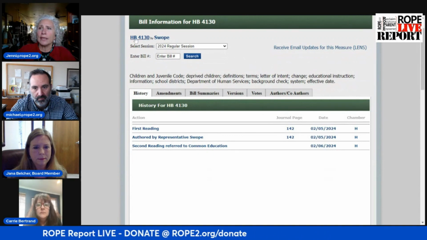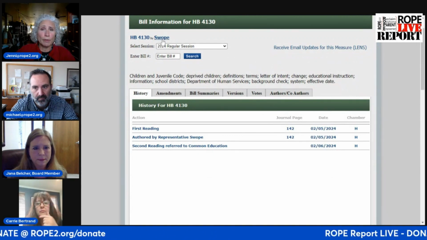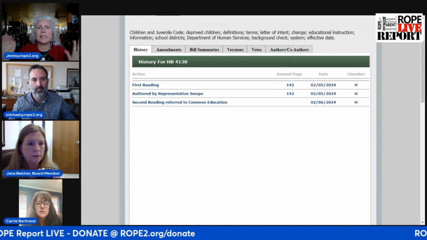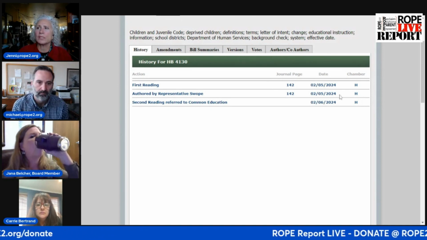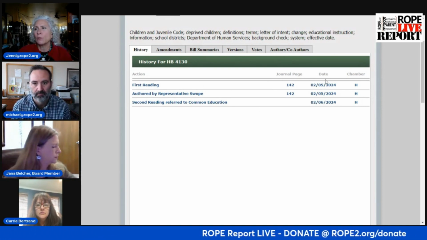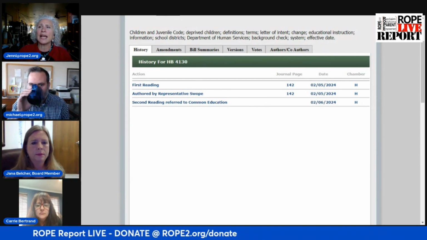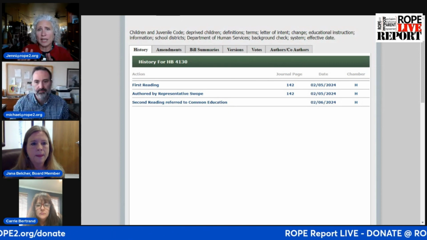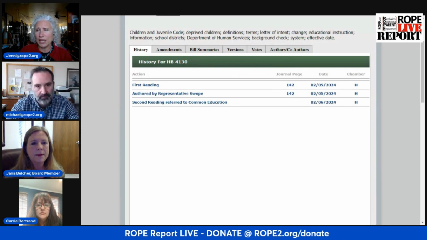If you look right here, it says HB 4130 by SWOPE. Look at history and notice first reading just means that it was entered into the journal. That's all that it means. That's first reading. So it was entered into the journal on the 5th. It was authored on the same day that it was entered into the journal. Second reading, it was actually referred to common education. This means that if the bill is heard, it will be heard in the Common Education Committee.